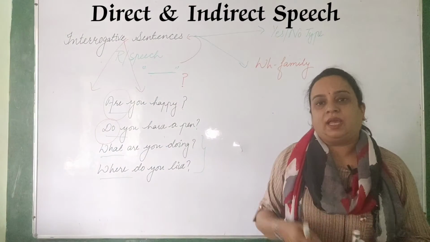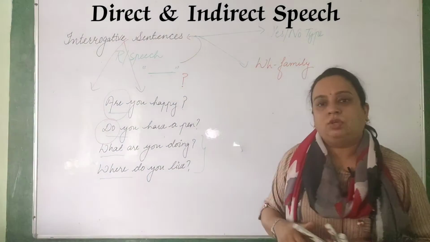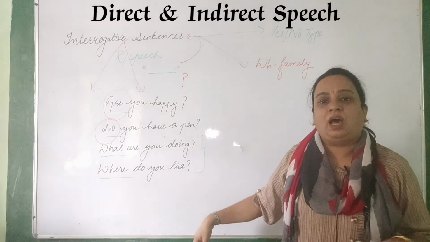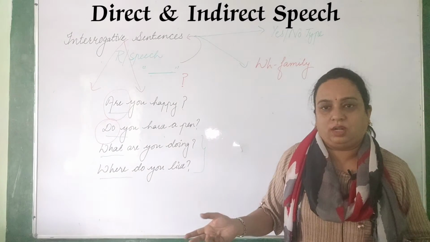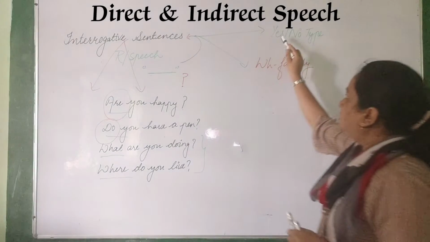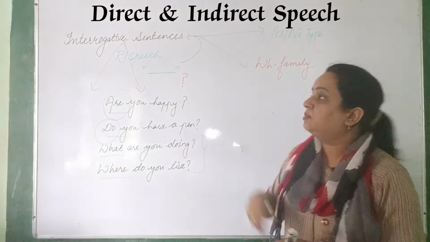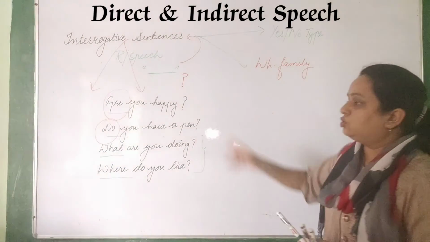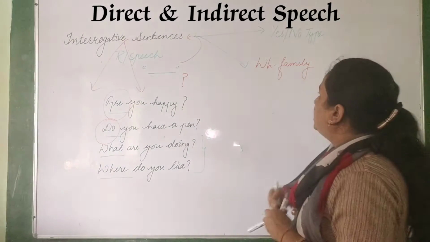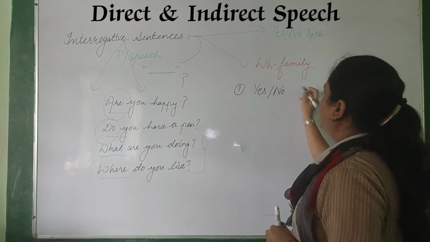You will say whatever, like I am studying, I am reading, I am jogging, I am writing, something like that. Where do you live? What will you say, no or yes? No. You will say, I live at Sangria, I live at Delhi, wherever you live, right? That is the difference between yes no type of questions and WH family questions, right? I am telling you this because we have different rules to change these two. Clear? So the first target of today is how to do yes no type of questions.